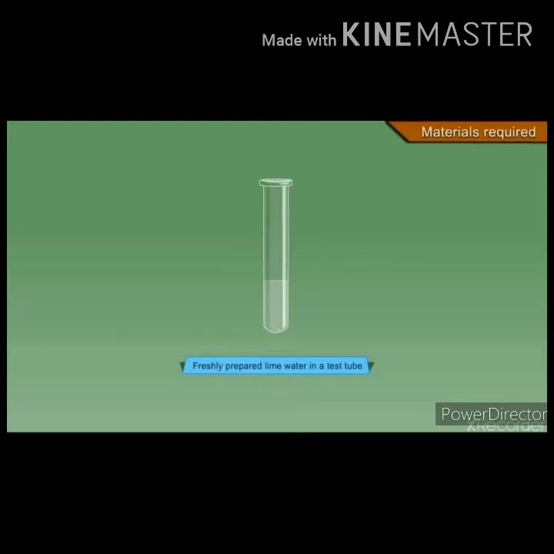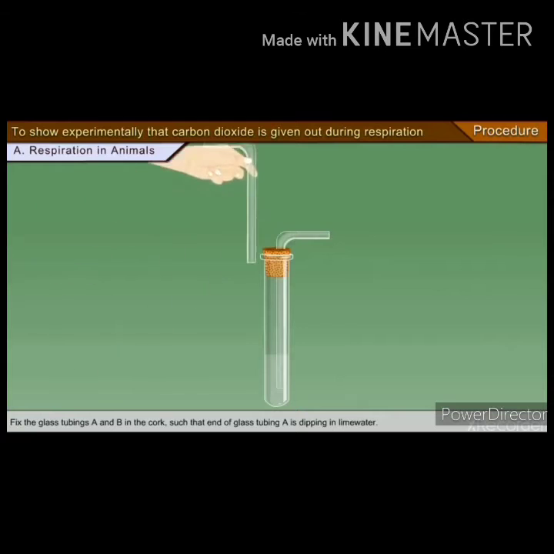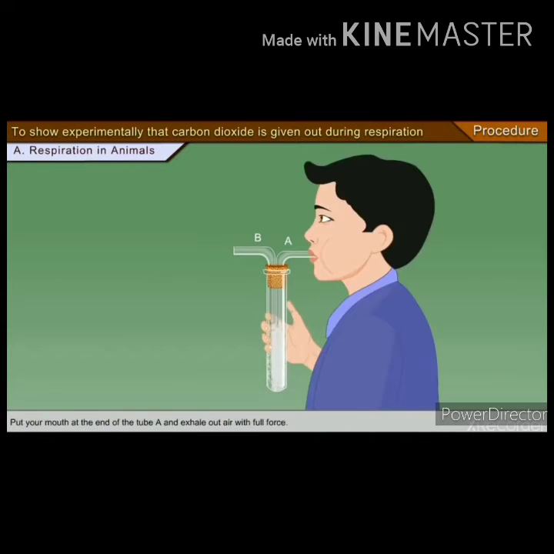Materials required: a test tube containing lime water, one cork and two bent tubes. Procedure: take fresh lime water in a test tube, cover it with the cork, and put a bent tube in both sides, A and B. Through pipe A, breathe out the carbon dioxide. Exhale the air.